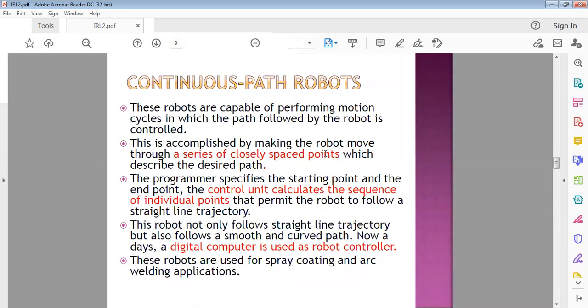So the continuous path robot. The applications are spray coating and arc welding. In those applications, the tool must move continuously from the origin point onward. Here the distance between two points is very close, almost no gap.